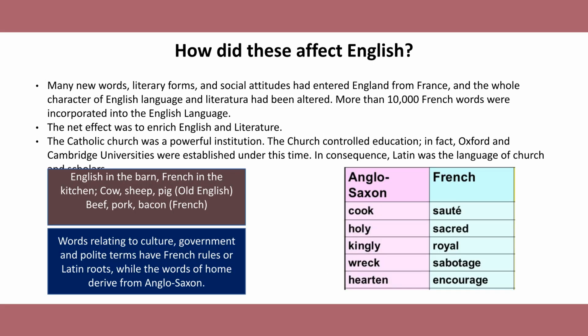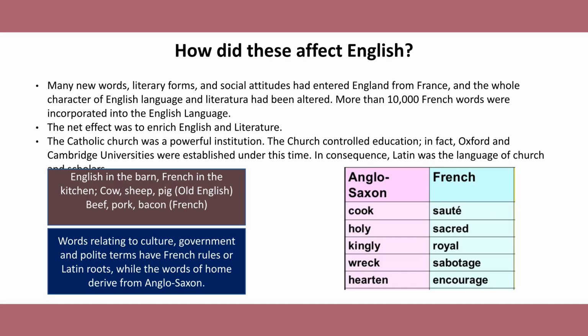The Norman influence had a strong impact on the English language. After the conquest, many new words, literary forms, and social ideas entered England from France, and more than 10,000 French words were incorporated into English. This greatly enriched the vocabulary and changed the character of English language and literature. At the same time, the Catholic Church played a central role in education, and universities such as Oxford and Cambridge were established during this period. As a result, Latin became the language of the church and scholars.